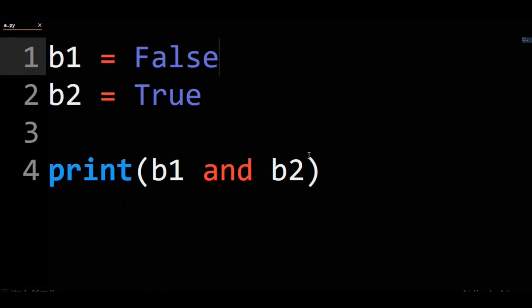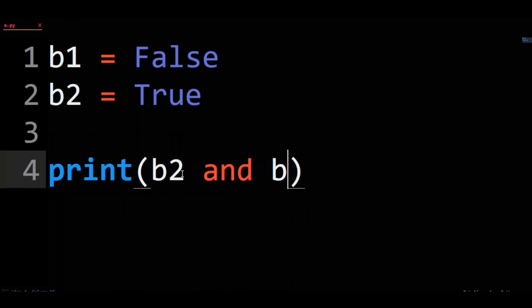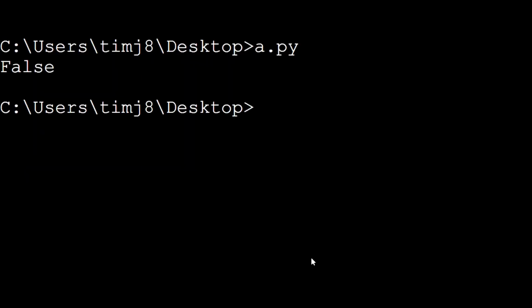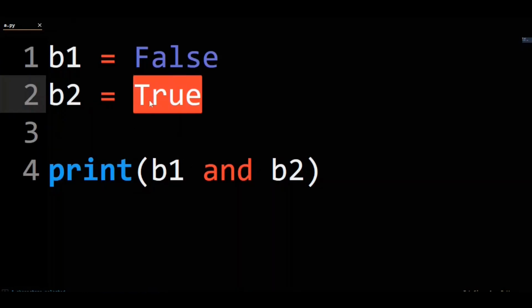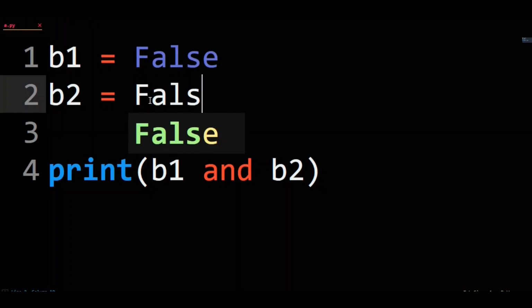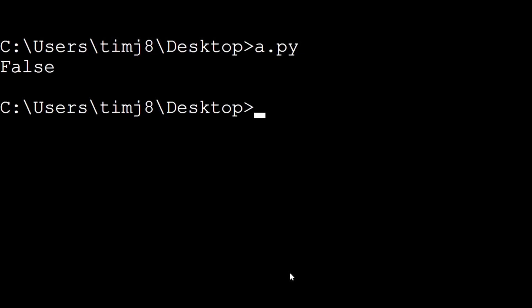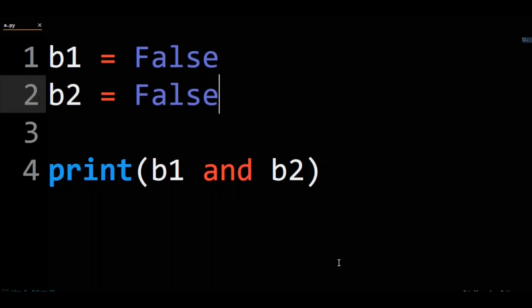Let's flip the order to see if that makes a difference. If we run this code, you'll see that results in false as well. Finally, let's make them both false. Running this code, you will see that results in false. In Python, AND only results in true when both operands are true.